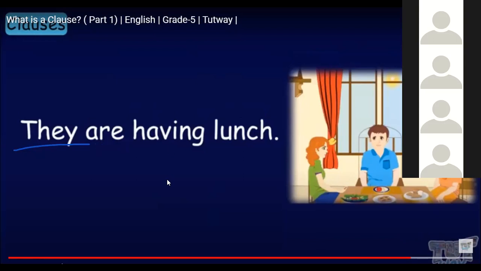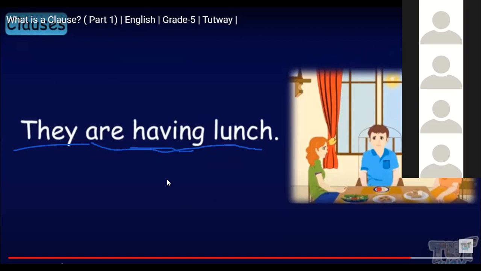And the predicate? Educate us. The predicate is are having lunch. Or having lunch. The subject is they and the verb is having. Yes. Are having lunch is the predicate, thank you. Is it a clause or a phrase?